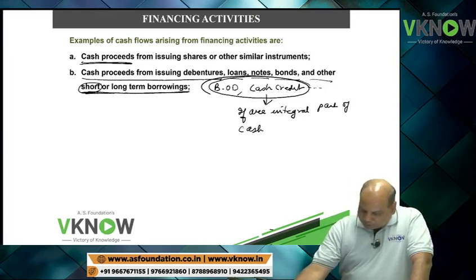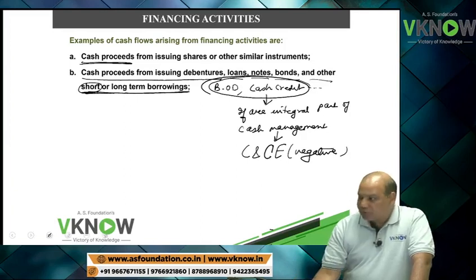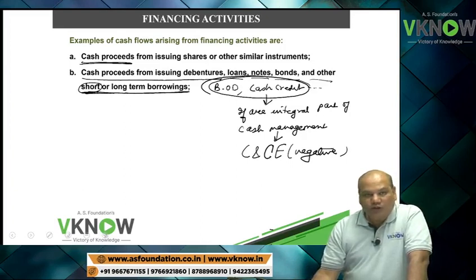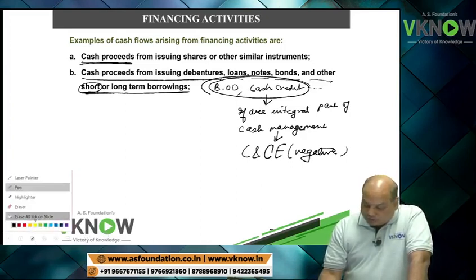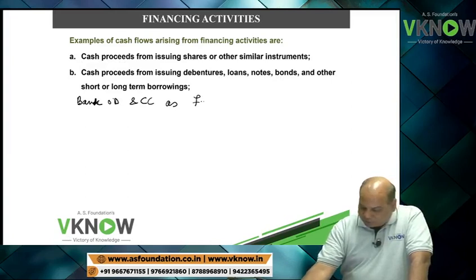If bank overdraft and cash credit are an integral part of cash management, then they will be shown in cash and cash equivalent as a negative amount. Otherwise, if the question is silent, you will treat bank OD and CC as financing activity.